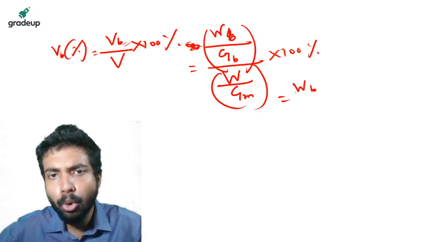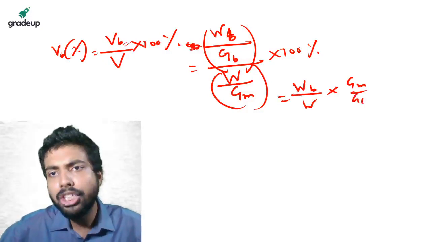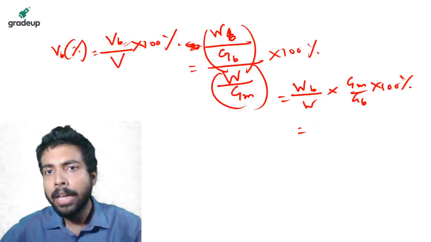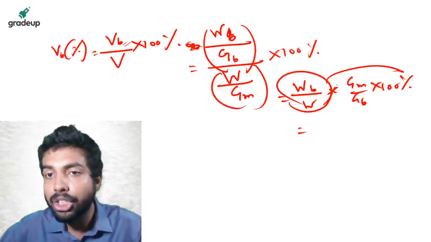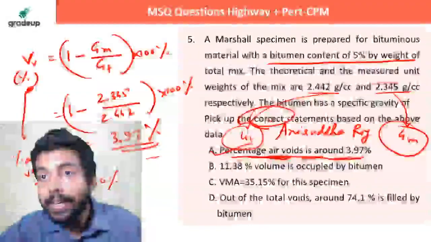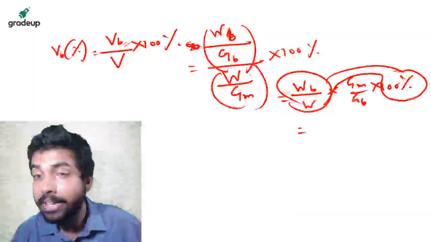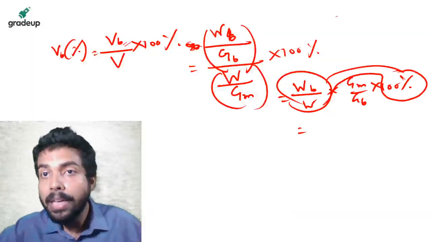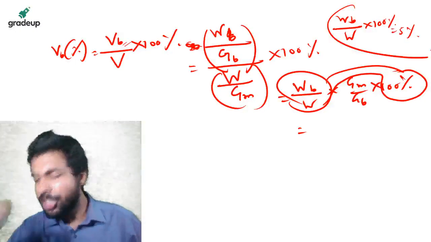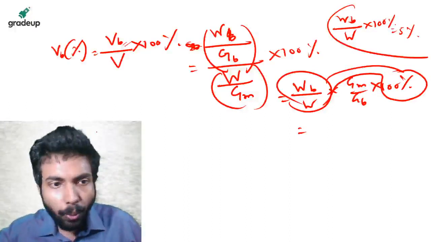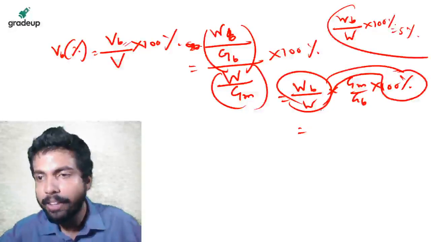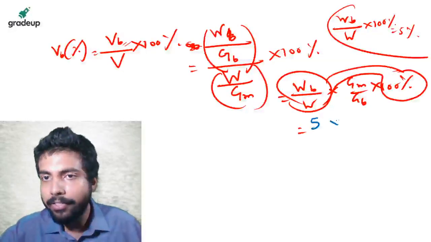So what will this be? WB by W into GM by GB into 100%. I guess I have told this in my free session on the app. WB by W into 100. The question says 5% bitumen by weight of the total mix. That means WB, weight of bitumen upon total weight into 100%, is 5%. This is mentioned in the question. Getting my point everybody, yes or no? So this is 5 into GM.